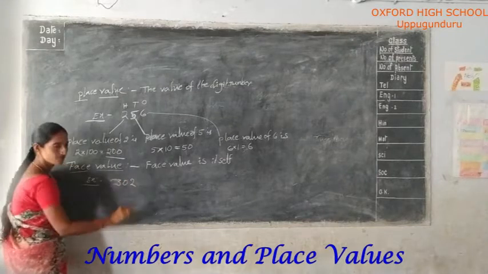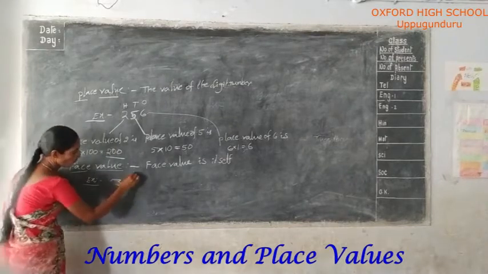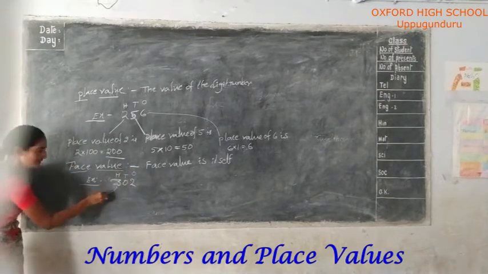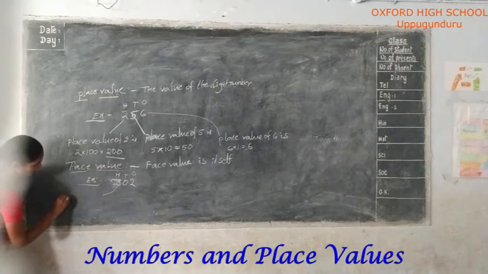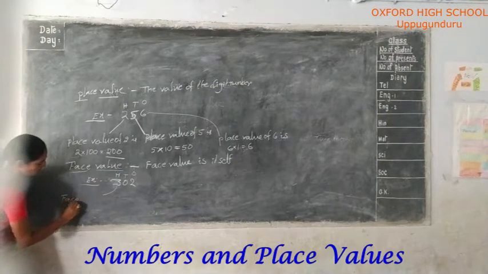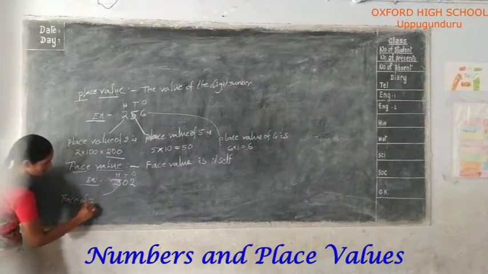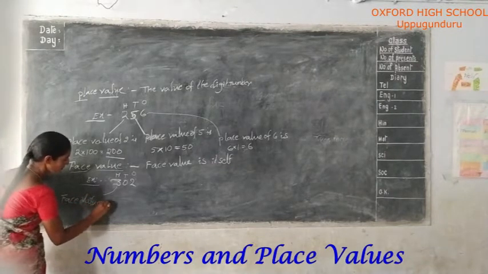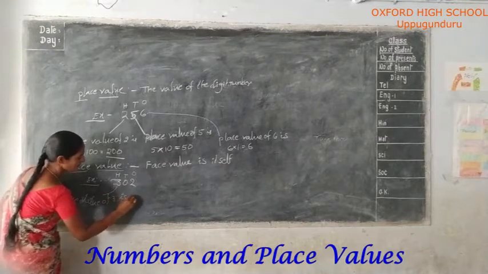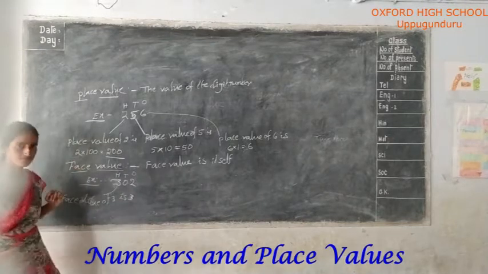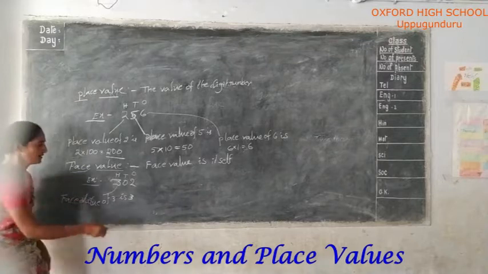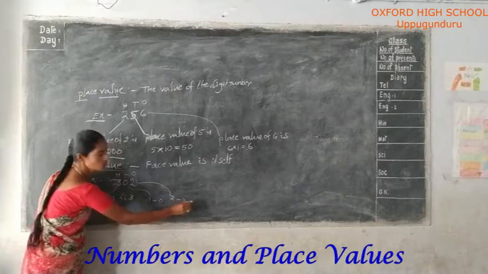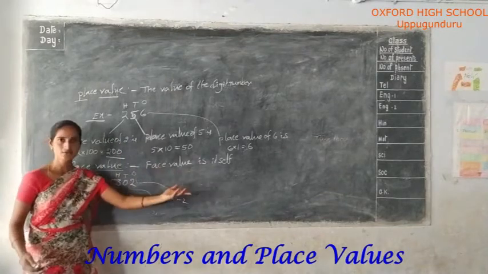For example, 302: ones place, tens place, hundreds place. The face value of 3 is 3. 0 is 0. 2 is 2. Face value is itself only.